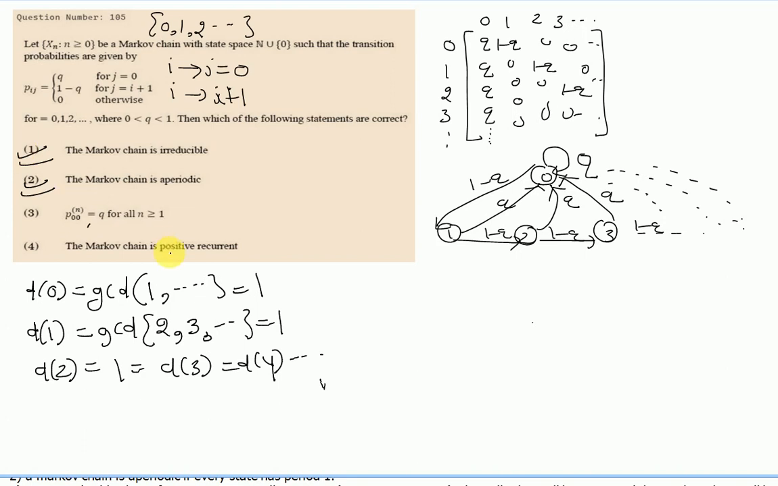Let's move to the third option. What does it say? It says P00(n) equals Q for all n greater than or equal to 1. Have you ever heard about the Chapman-Kolmogorov equation? And what does it say? The Chapman-Kolmogorov equation says